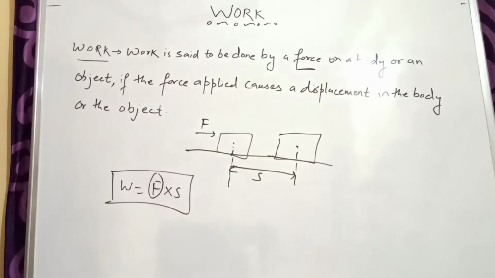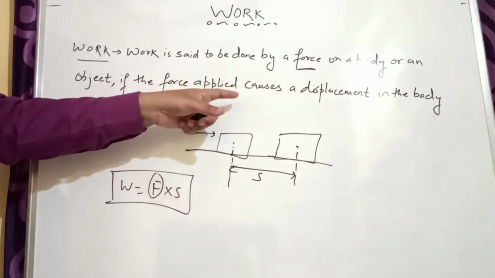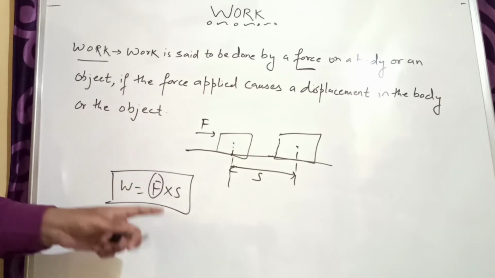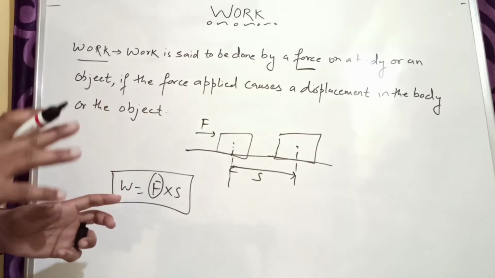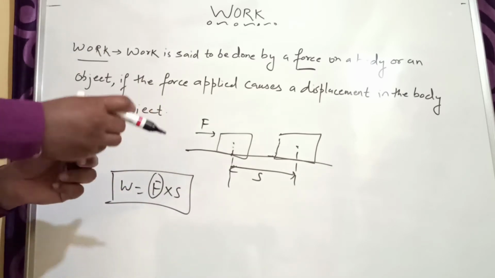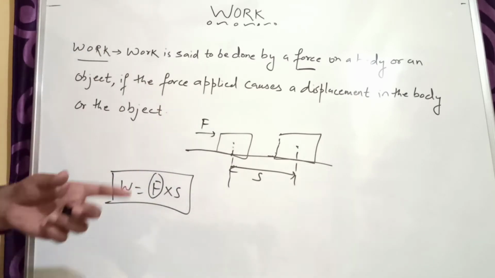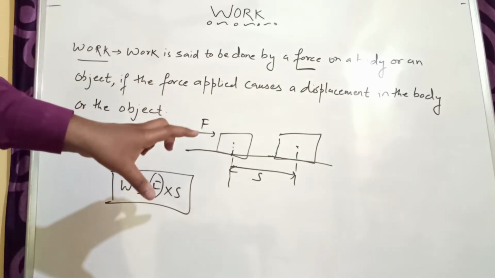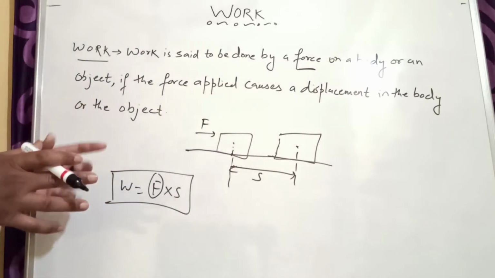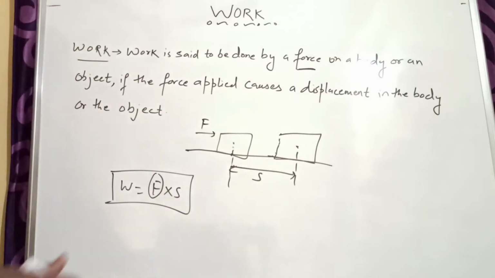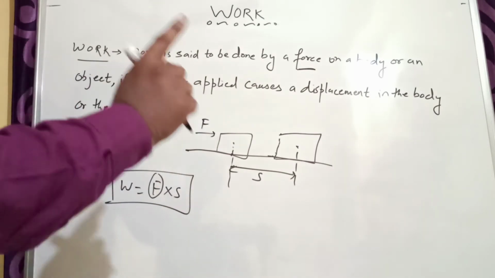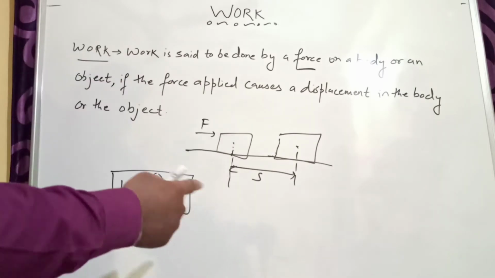Clear? Let me remind you one thing. This concept of force and this formula for calculating the amount of work done is for class 9th. This is the basic concept. In class 11th you will have more critical, more detailed things. So this explanation is not sufficient for class 11. It is correct for class 11th also, but it is not complete for the class 11 concept. So this is for class 9 students only. Now W is equal to F into S. This is the formula for calculating the work done by an applied force F when the displacement caused is S.